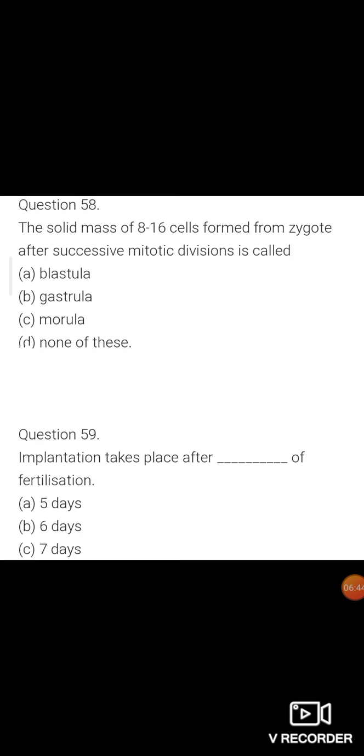Question number 59. Implantation takes place after how many days of fertilization? Option A is 5 days, option B is 6 days, and option C is 7 days. The correct option is C, that is implantation takes place after 7 days of fertilization.